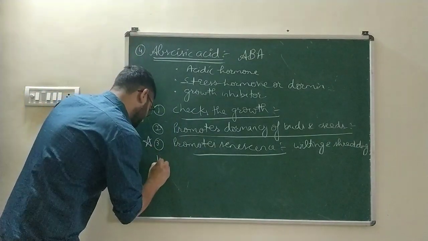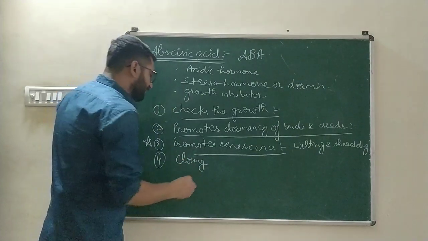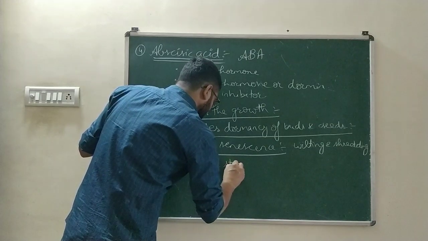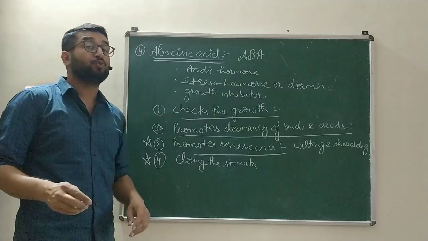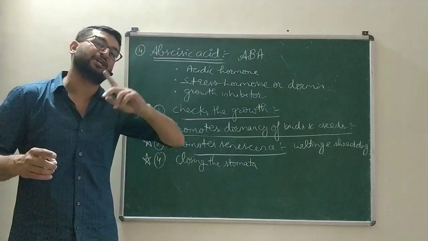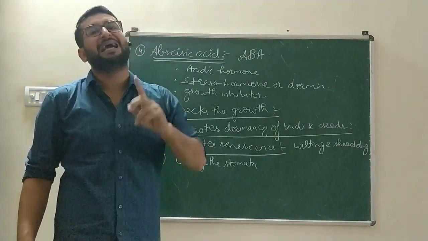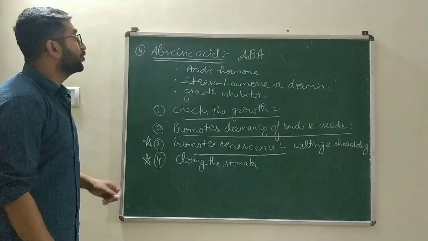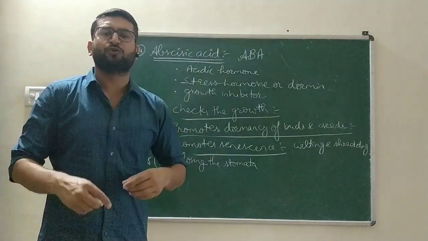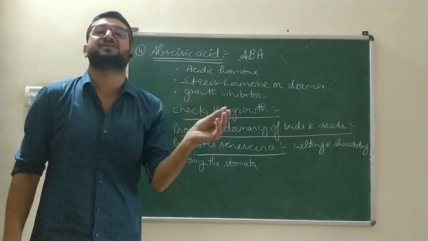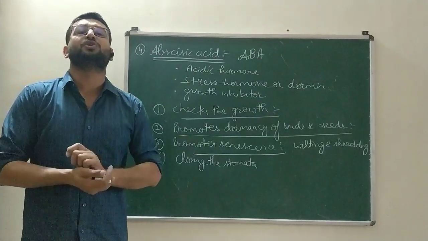Along with that, it also checks the transpiration by closing the stomata. So it's also a very important question for your board exam. Which hormone promotes the opening of stomata? Cytokinin. Which plant hormone promotes the closing of stomata? Abscisic acid. Which plant hormone is referred to as a growth inhibitor? Abscisic acid. Which hormone will put a stress on plant's growth? Abscisic acid. So these are certain very small questions, 1 marker questions or MCQs which may be included in your board exam.